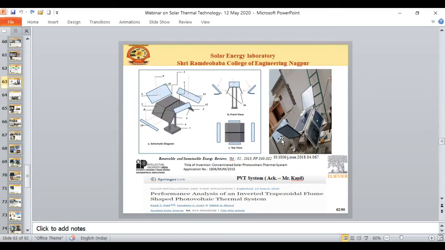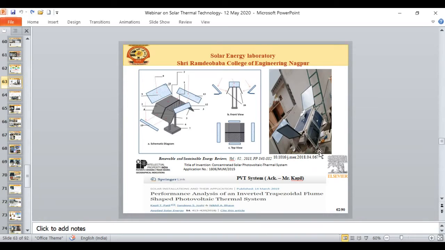The significant findings of this entire setup and the entire experimental work have been published in a very good journal, the Journal of Applied Solar Energy, by Springer. Those who are interested can go through this paper. Then, with some modification, we applied for an Indian patent. The concentrated solar photovoltaic thermal system was applied for in 2015. The patent is published in the Indian Patent Journal. You can note down this number and see the details at the Indian Patent website.